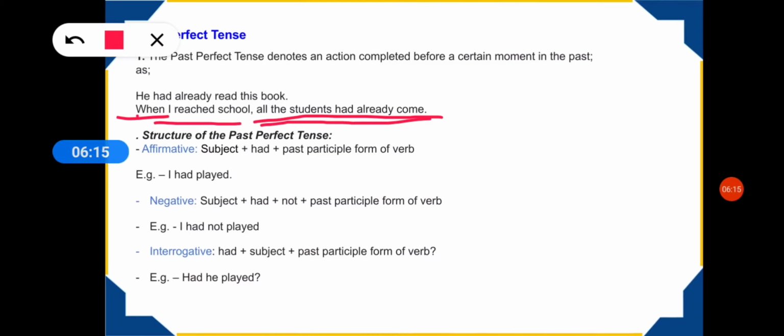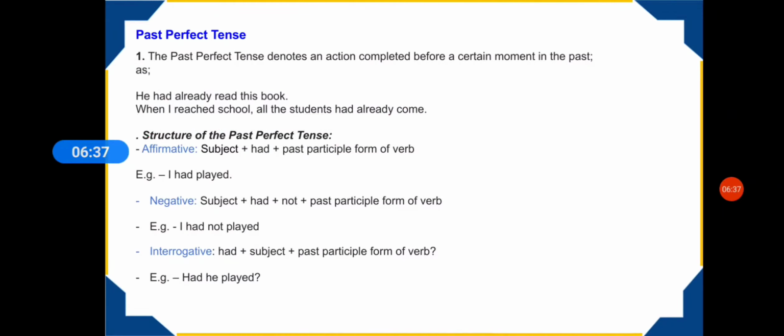You are talking about the past tense only, but you are saying two references in the past. One reference is when I reached the school, which is also in the past, but then you are talking about even a more distant reference which is even further in the past, which is the students had already come.